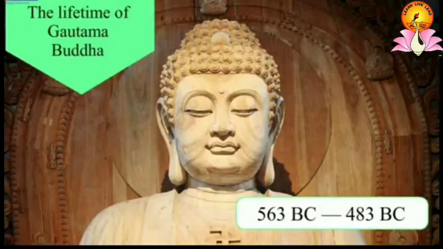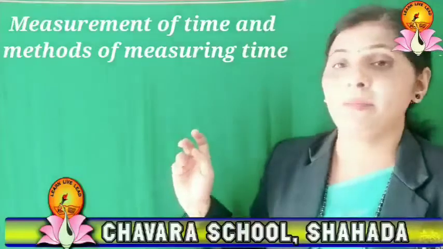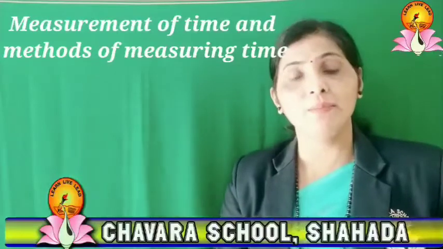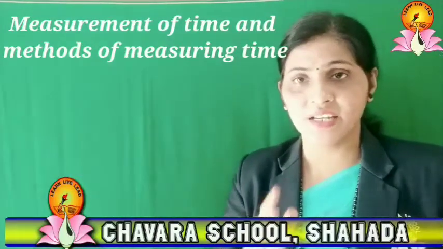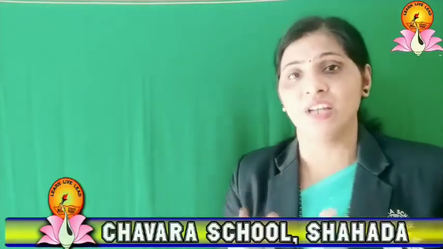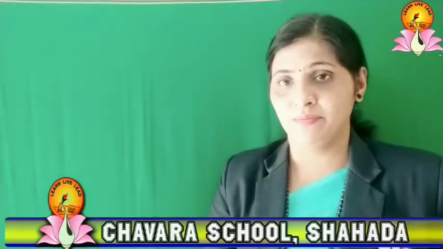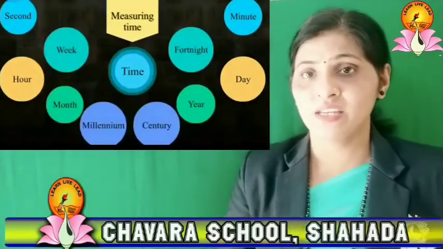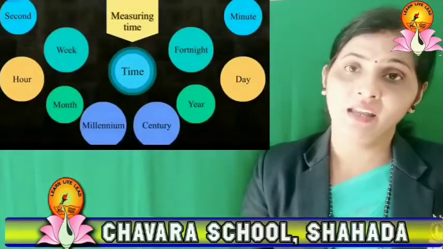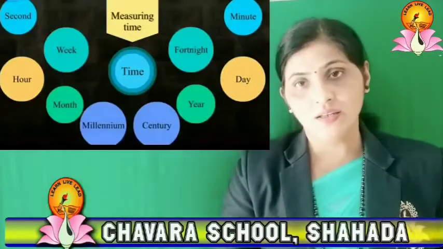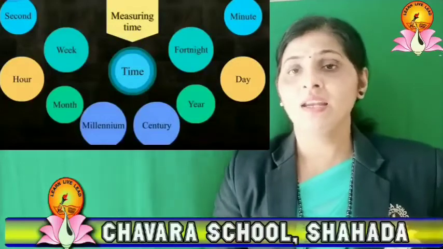Next point of the lesson is measurement of time and methods of measuring time. To measure time is to measure the length of time. We know the following units of measuring time: second, minute, hour, day, week, fortnight, month, year, century and millennium.